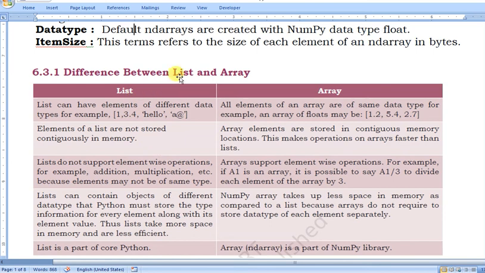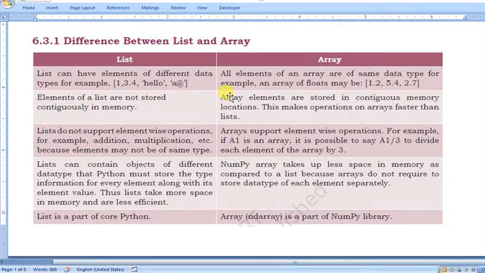Next we'll move to the difference between a list, which is a Python array, and a NumPy array. This is the basic difference. Generally a question will be raised on the basis of the difference between a Python list and a NumPy array. A list can have elements of different data types.